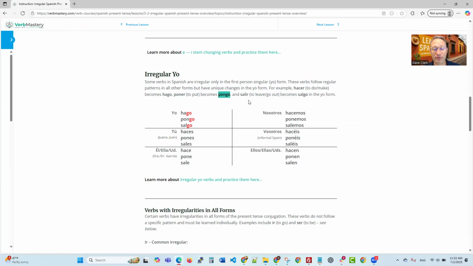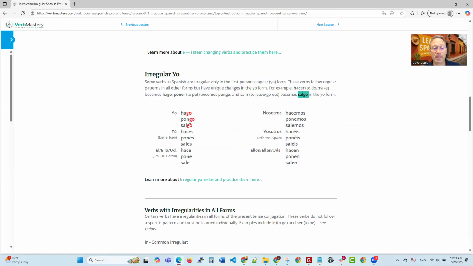which again would be I put, right? Salir, which is to leave or to go out, becomes salgo in the yo form. I am leaving or I'm going out. Let's practice some of these here. Notice there's just the irregular in the yo form only.